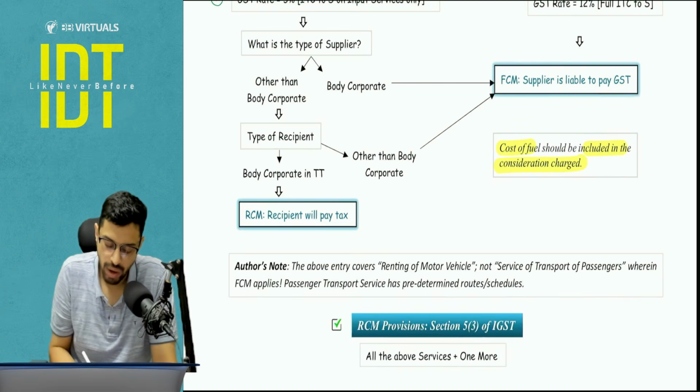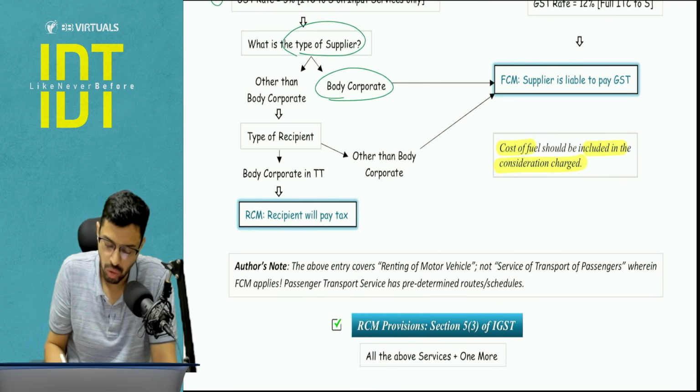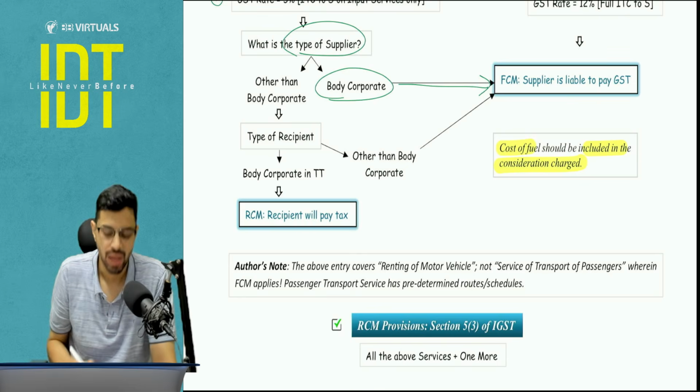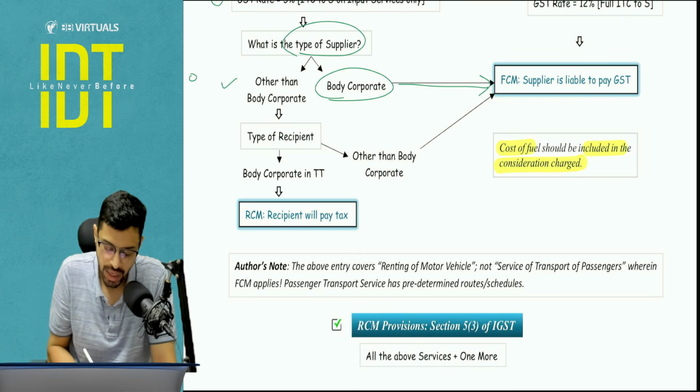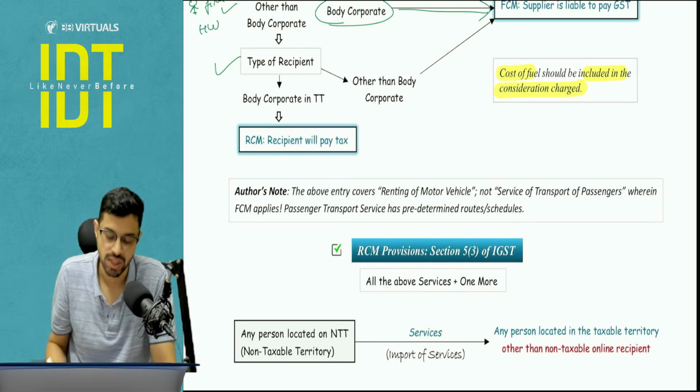Second condition is you have to check what is the type of the supplier. If the supplier is a body corporate, means he is conducting a proper business, owning a company or LLP, then why does he need the RCM benefit? No, in that case we will give him FCM. If the supplier is other than body corporate, means it's not a company, it's not an LLP, maybe it's an individual, maybe it's a firm, maybe it's a HUF, then in that case also we cannot conclude whether RCM will apply or not. We will have to check what is the type of recipient.